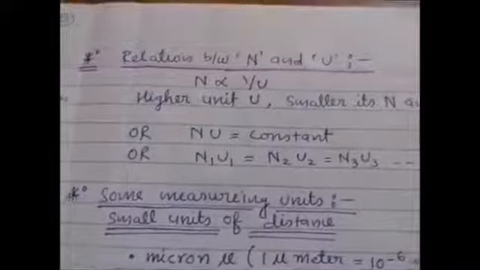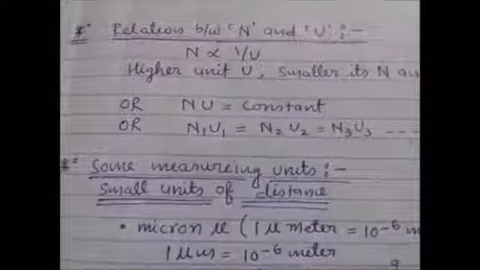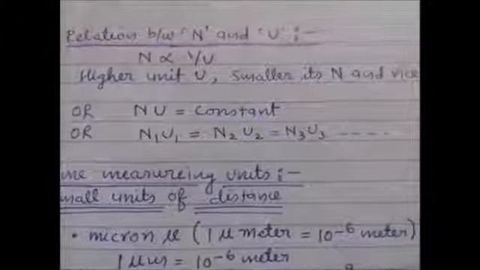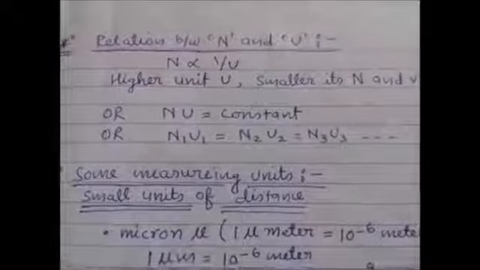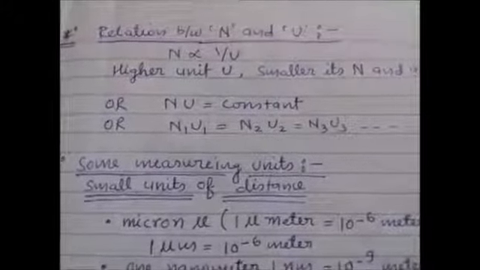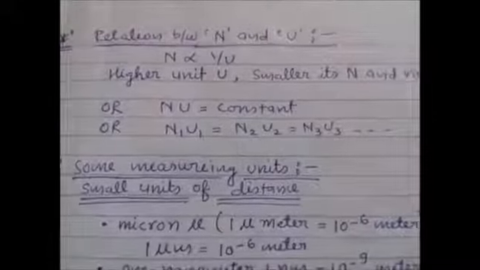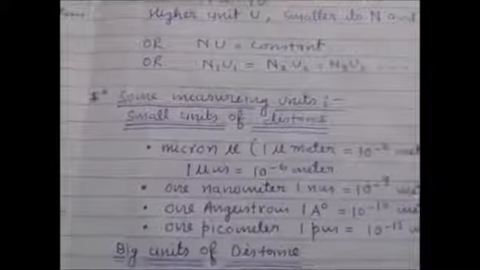This relation n is directly proportional to 1 upon u. You can write nu is equal to constant, or n1 u1 is equal to n2 u2 is equal to n3 u3, and so on. Okay, all the three types, n is proportional to 1 upon u, or nu is constant, or n1 u1 is equal to n2 u2 is equal to n3 u3, all are the relations between n and u. Now, some measuring units. Okay, small units of distance.